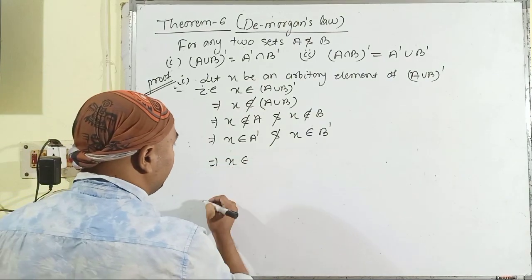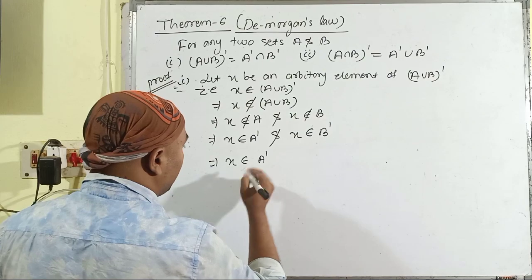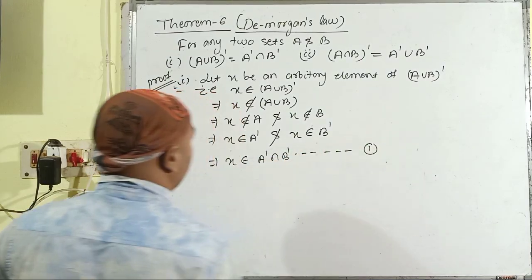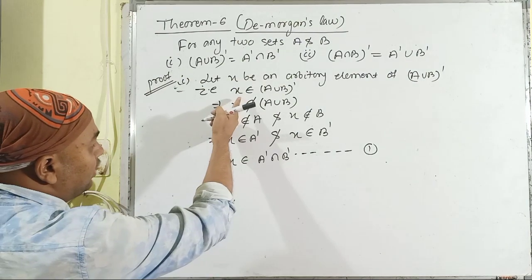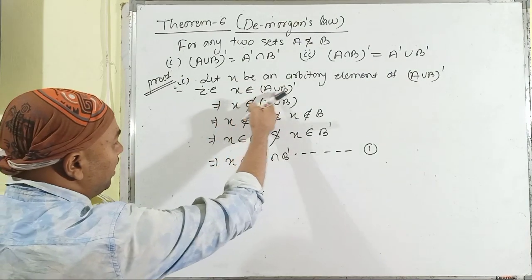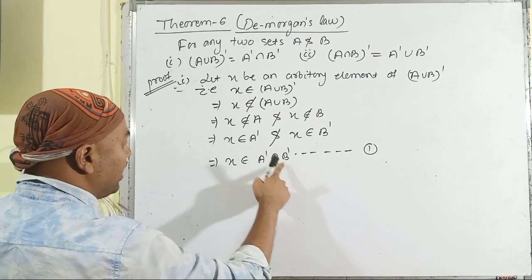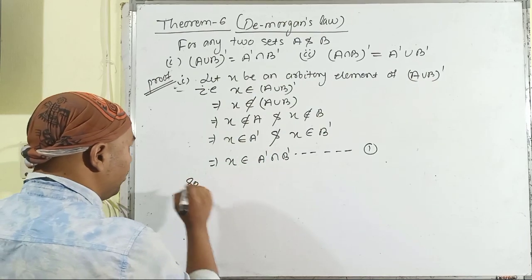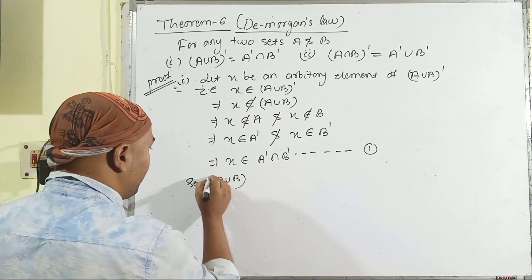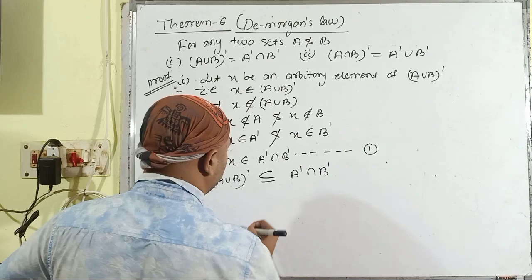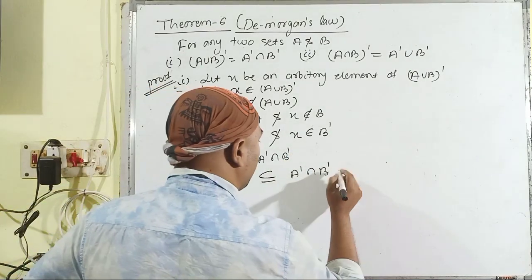That means X belongs to complement of A intersection complement of B, and this is equation number 1. So as we started from the complement of A union B and reached the intersection of A dash and B dash, complement of A union B is a subset of A dash intersection B dash.